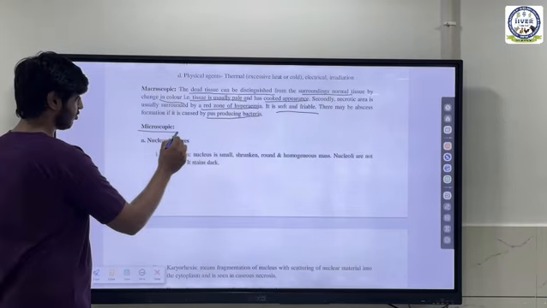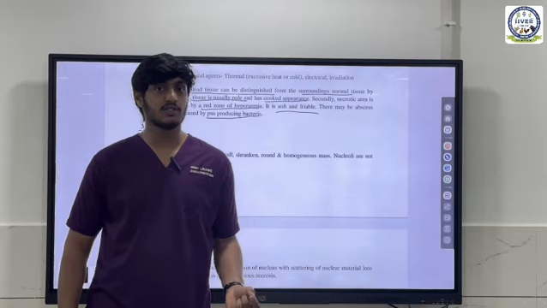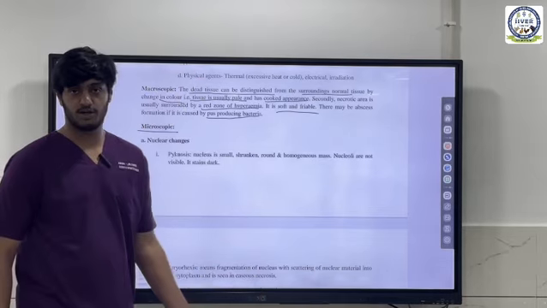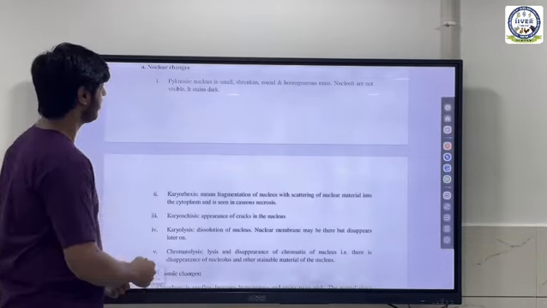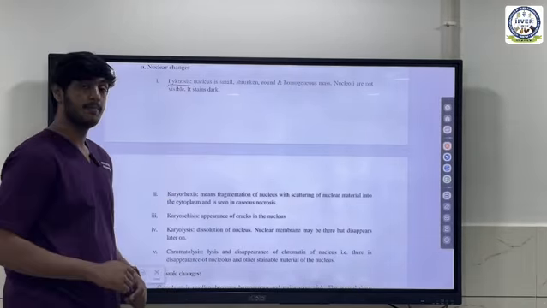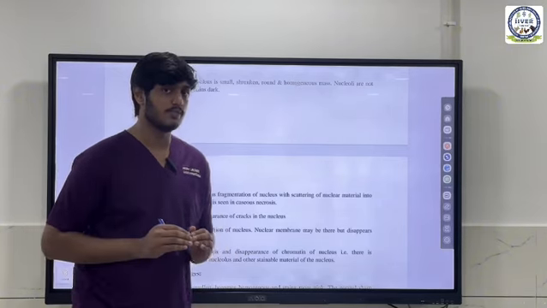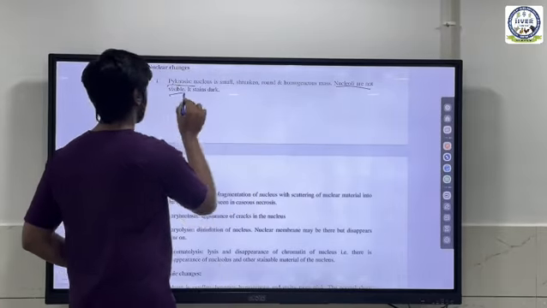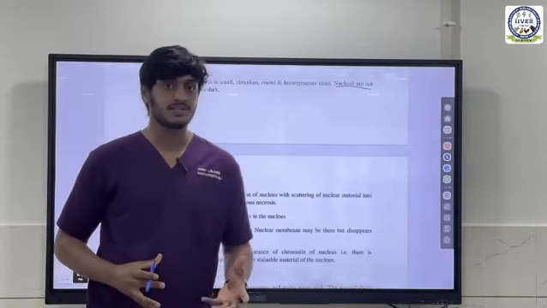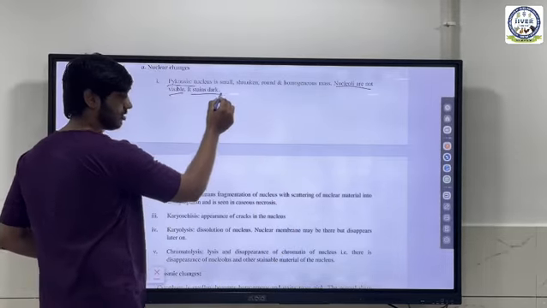Secondly, the microscopic changes. In microscopic changes, there are two types of changes. The first one is nuclear changes, and the second one is cytoplasmic changes. Under nuclear changes, your first one is pycnosis. Pycnosis is the shrinkage of nucleus. The nucleus becomes small, and nucleoli are not visible. And since it becomes small, of course, it will become denser. Everything is coming together, so it will also stain darker.